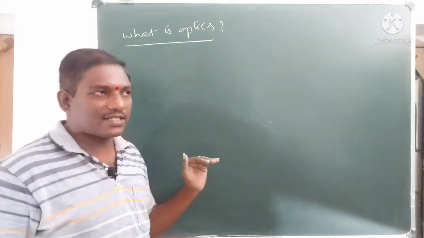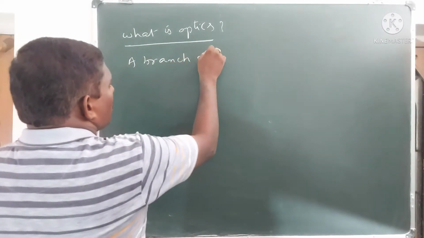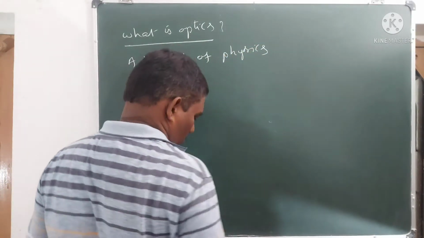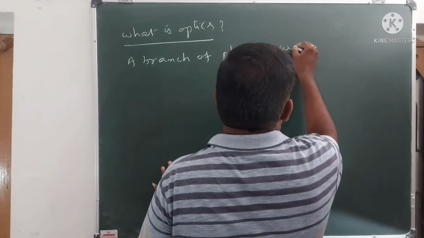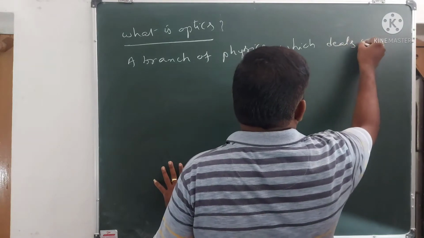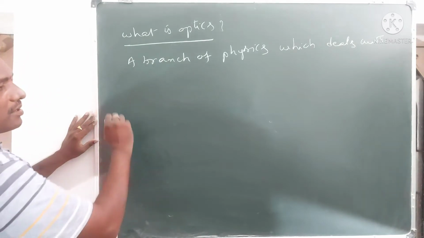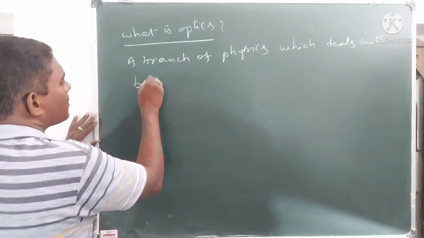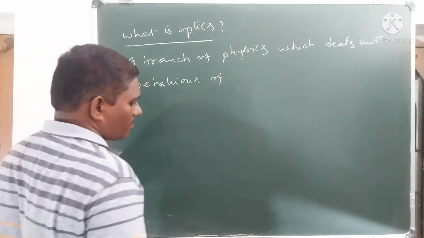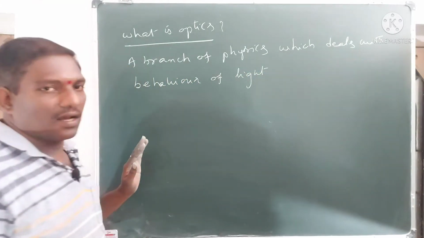Optics is a branch of physics, which deals with the behavior of light, light and properties of light.